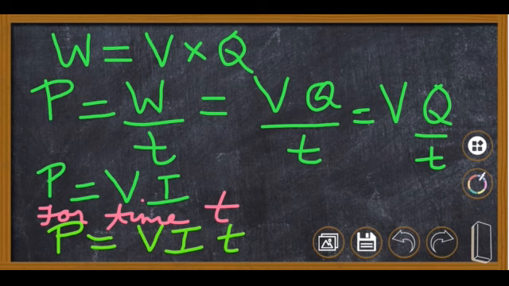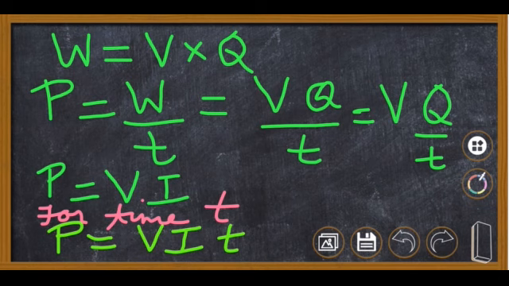Now power, we know power is work upon time. So that is equal to VQ upon T. It can be written as V multiplied by Q upon T. Now what is Q upon T? By definition, what is current? Current is the charge flowing per unit time. So Q upon T is charge upon time, so that is I. So we can write P is equal to VI.